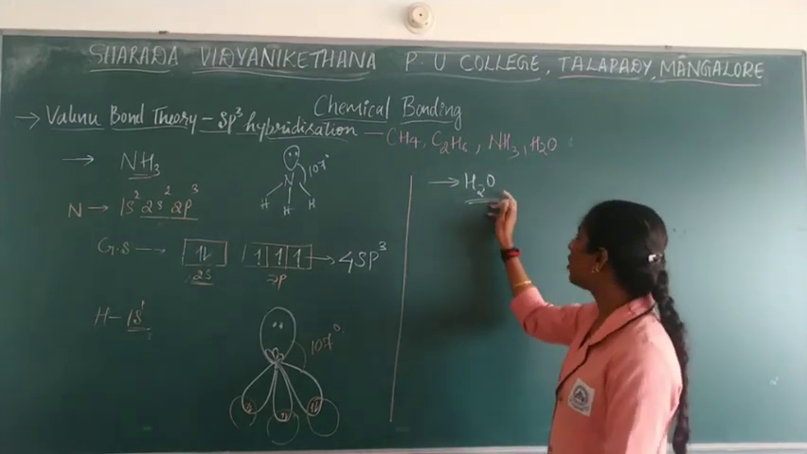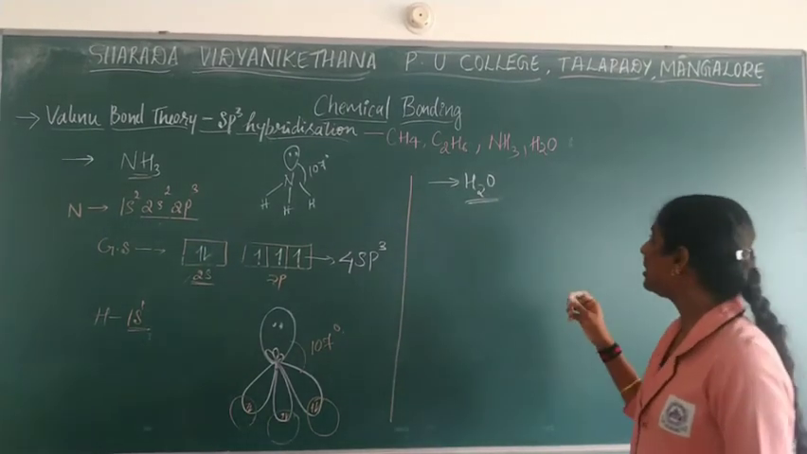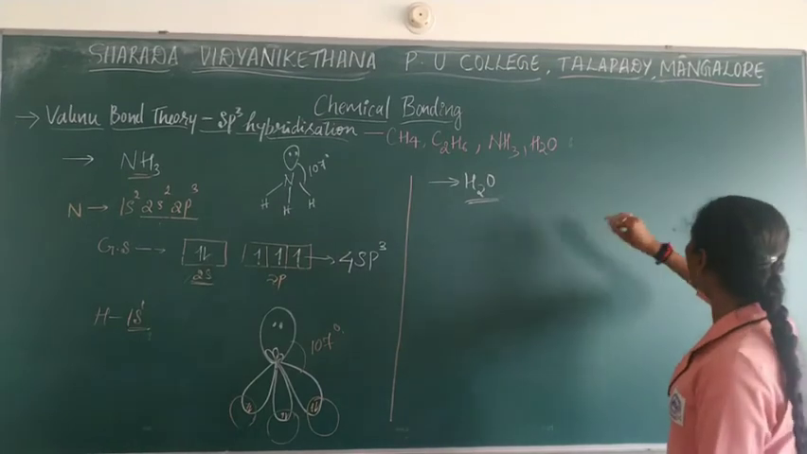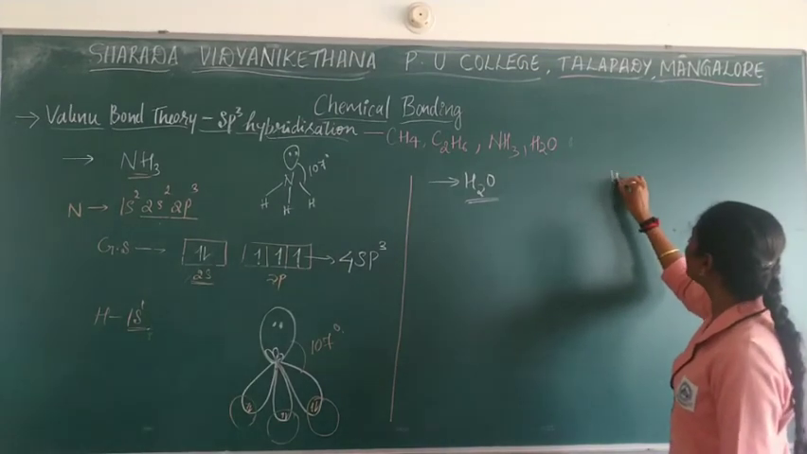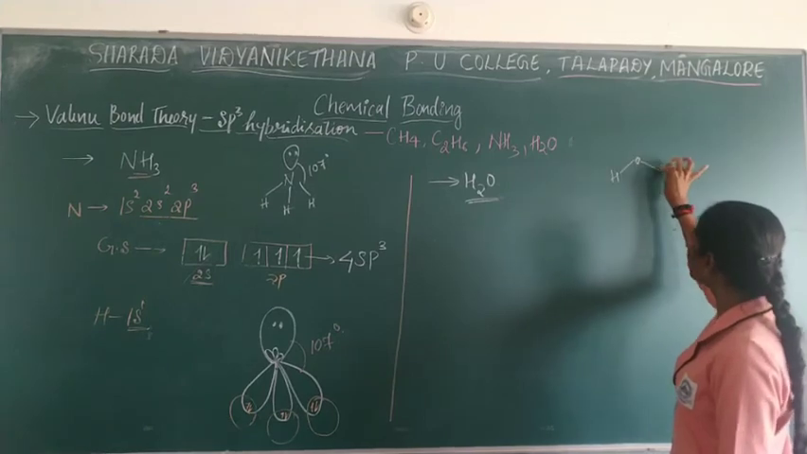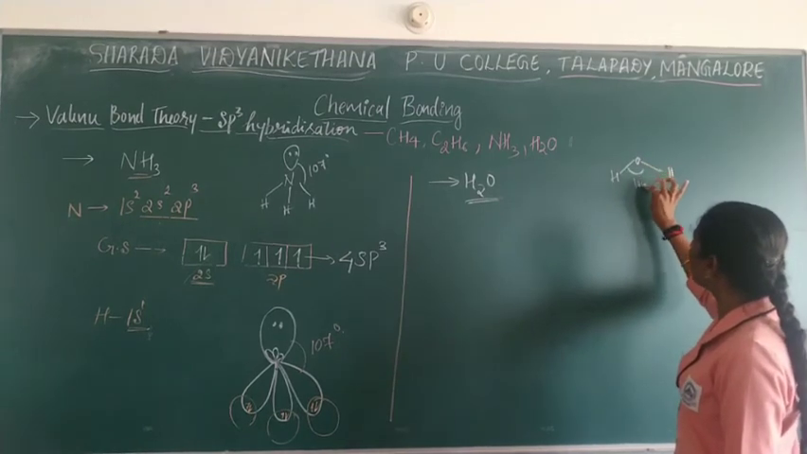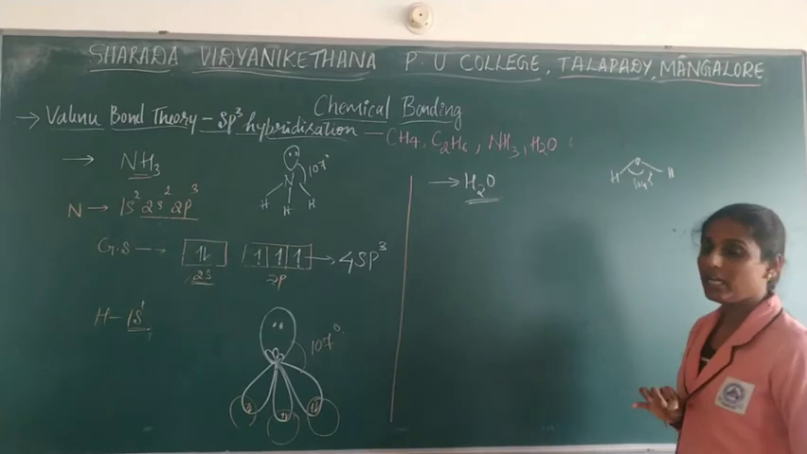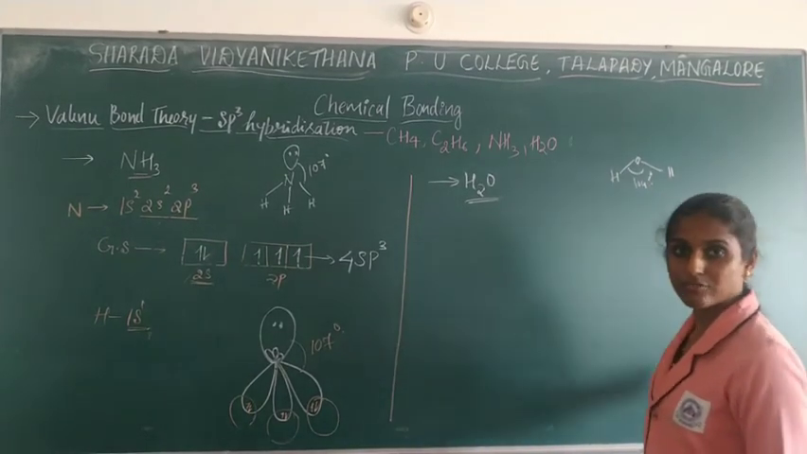Okay, so now we will go with the water molecule. Here, do you know what is the shape of the molecule? Water comes as H2O. Bent shape is possible with the water, with the angle 104.5 degree. Correct? So in the same way we should get the structure.